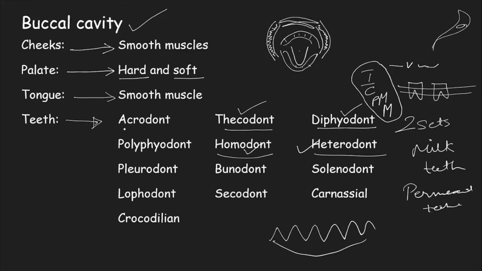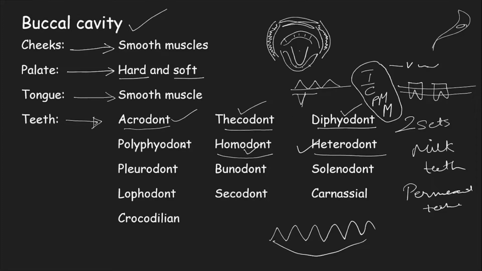Then coming to acrodont teeth. Acrodont teeth are also somewhat opposite of thecodont. Thecodont are the ones that are embedded within the bony socket. Acrodonts are the ones that are just growing above. They do not have any roots. They do not have any base within the jaw. They just grow above.